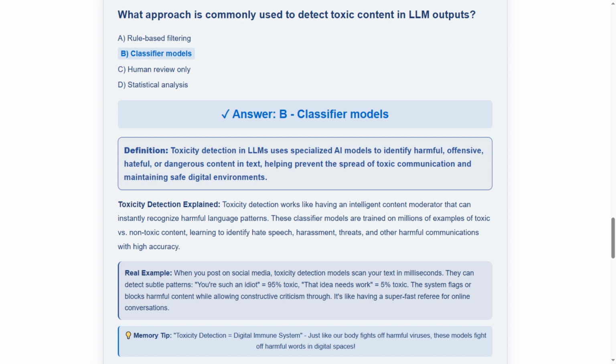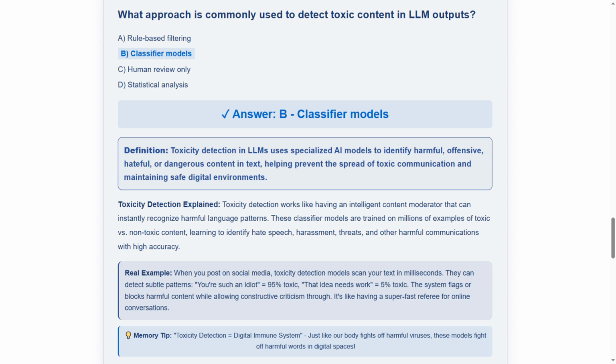Let me read the full definition. Toxicity detection in large language models uses specialized AI models to identify harmful, offensive, hateful, or dangerous content in text, helping prevent the spread of toxic communication and maintaining safe digital environments. In short, toxicity detection means AI content police.